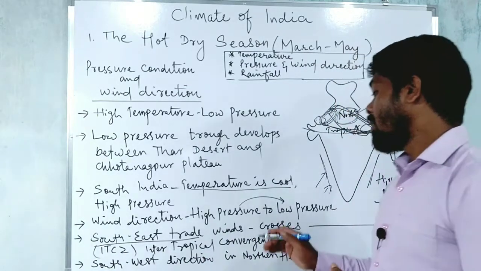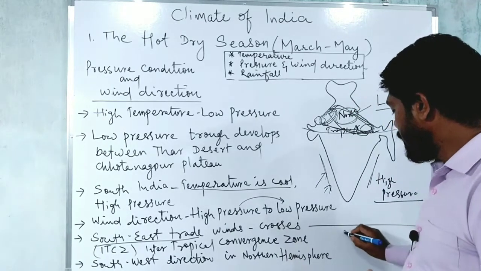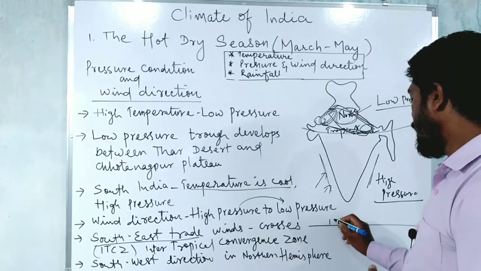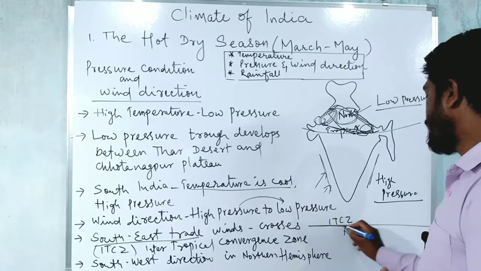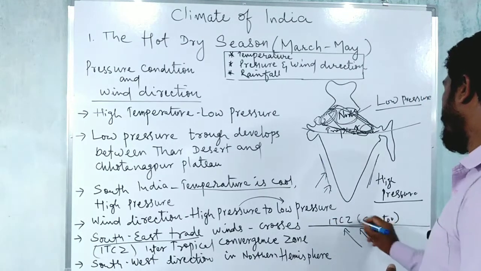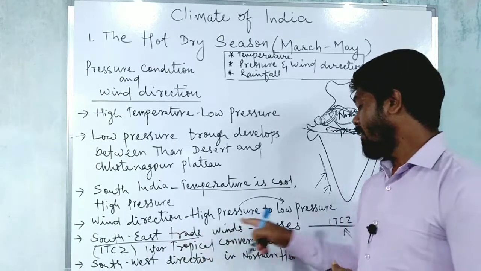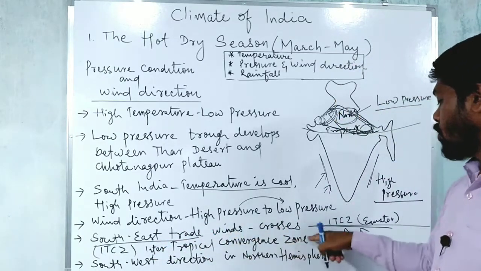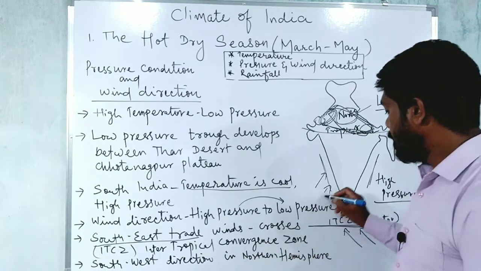Due to the intense heat in the northern hemisphere, these winds cross the ITCZ, it is nearby the equator, this is the equator. So the southeast trade winds will be crossing the ITCZ, that is the intertropical convergence zone. They cross it, and when they cross, they blow